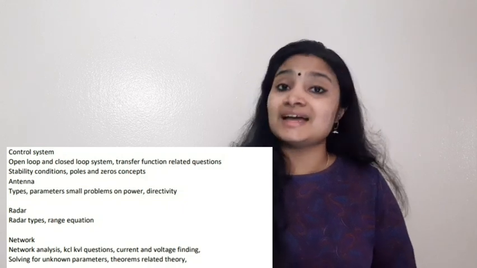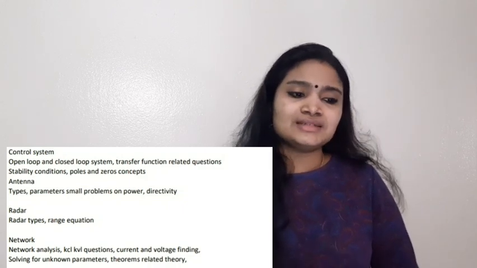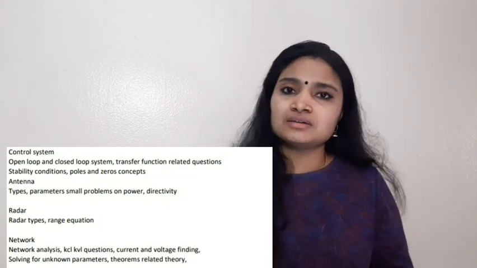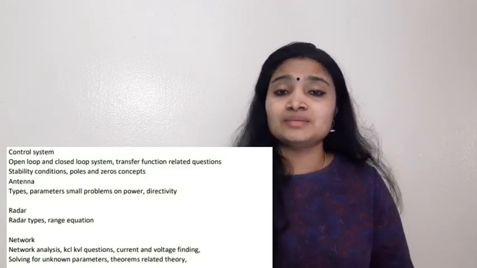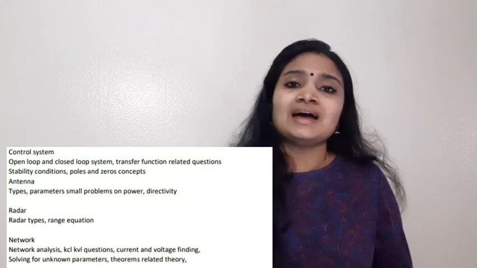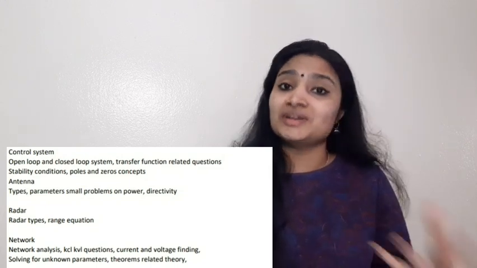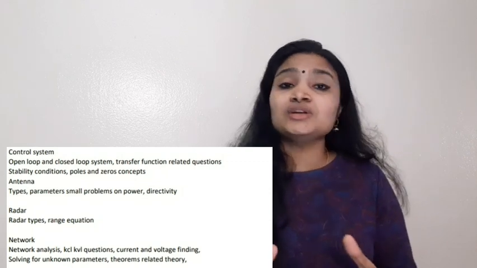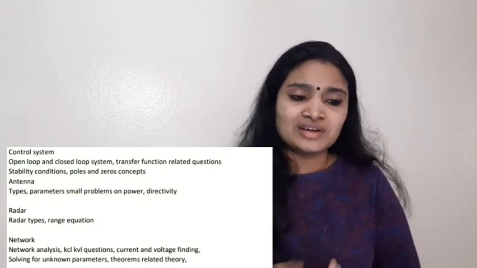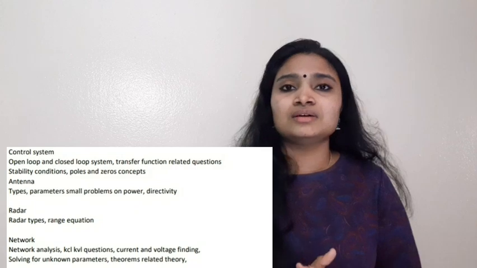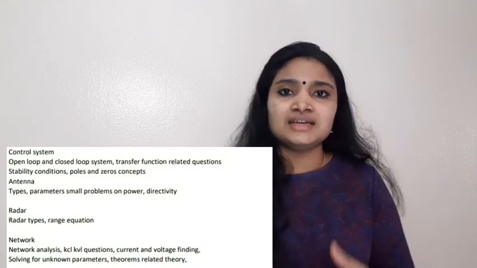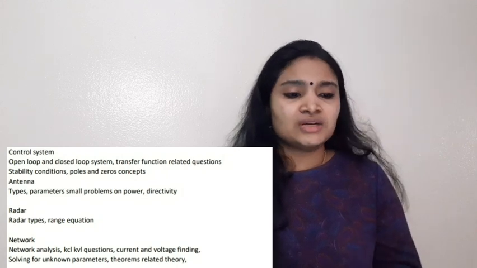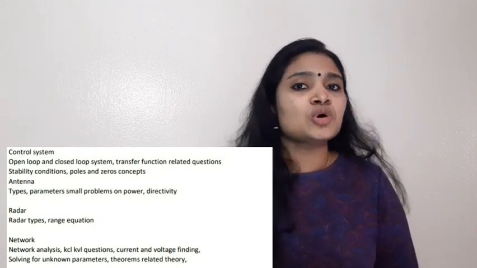Next subject is antenna. Okay, so from antenna, again there can be small problems also connected with the power, transmitted power of the antenna. Okay, we have done enough videos on antenna numericals. Okay, so you can find all those videos in the antenna playlist. So the important topics that you have to cover is types of antenna, then parameters like directivity, gain, height, all these are important parameters. All these areas you have to cover, and also you can face small problems as I've said.